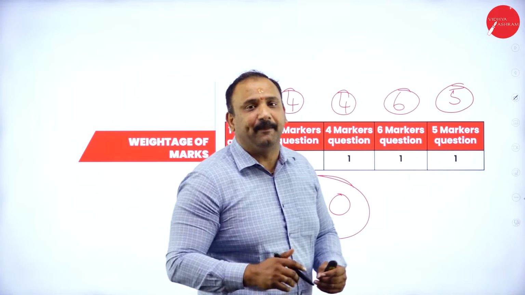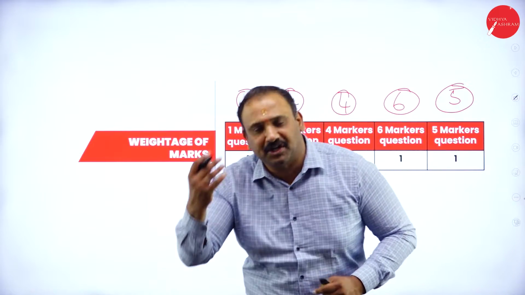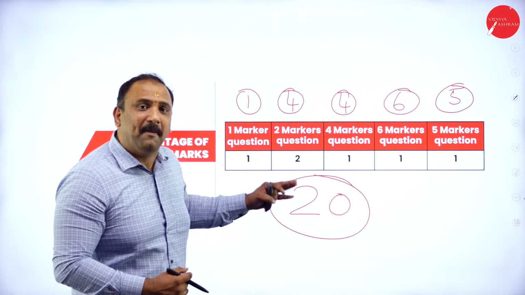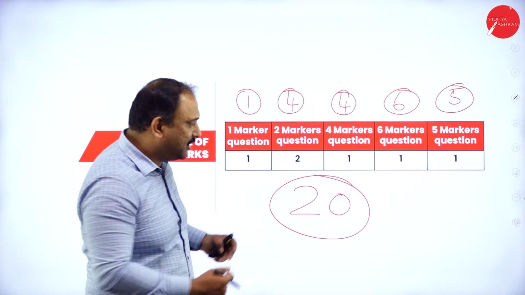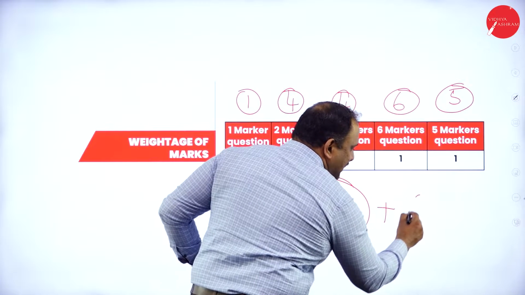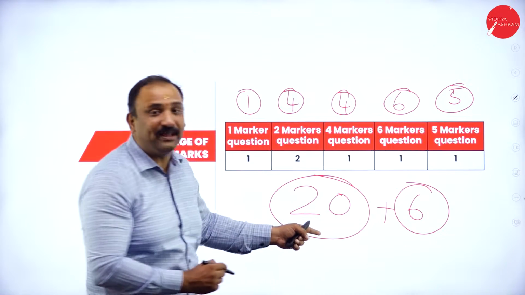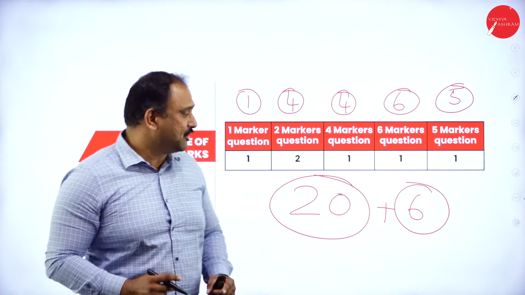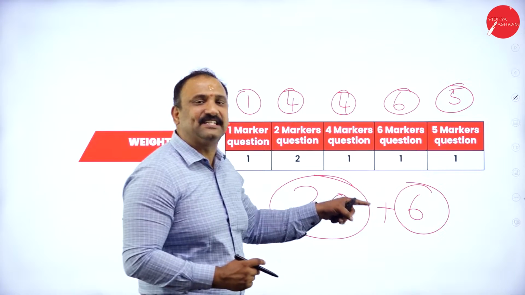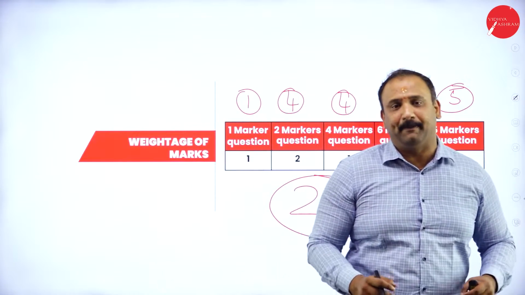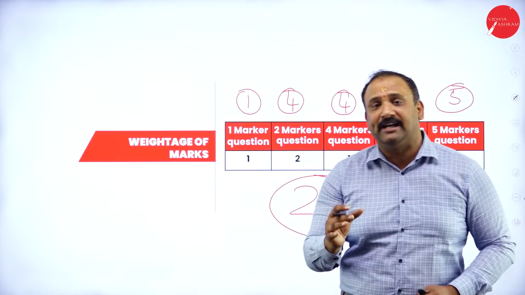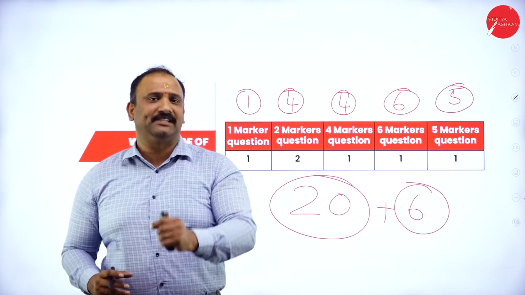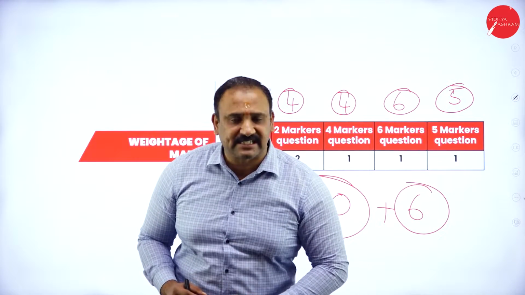Yesterday we were discussing the first chapter, the introduction to microeconomics. Today we are looking at the second chapter. It is about the theory of consumer behavior. In the first chapter you can score 6 marks, and in the second chapter you can score 20 marks. So just by studying 2 chapters in second PUC economics, you can take 26 marks. That is 1/4 of the paper already taken. So that's why I say this subject is very easy. You just have to focus chapter wise and you will be able to score maximum marks here.